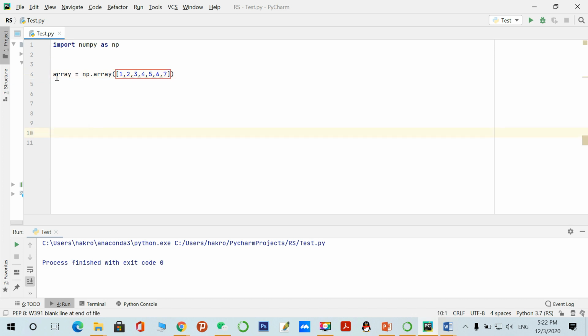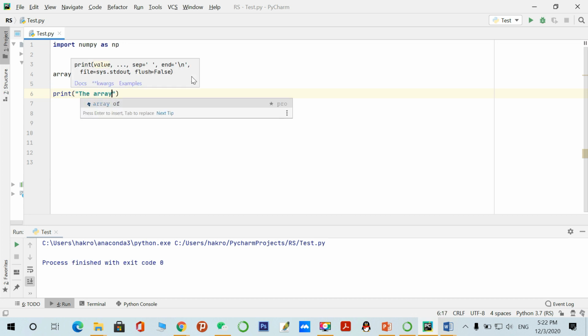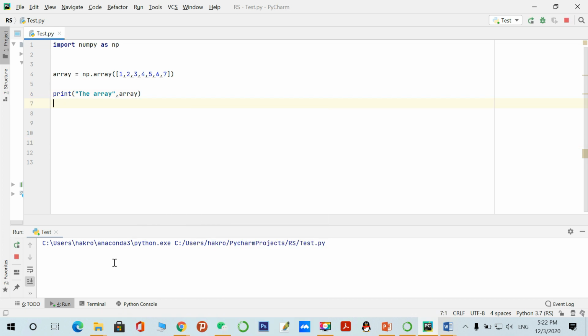So we are creating a one dimension array through the array function of the NumPy library. Let's print it and see the array. Yeah, this is an array of 7 elements.